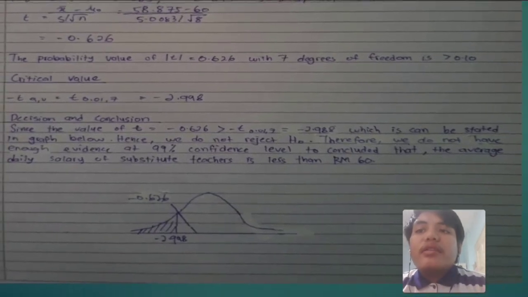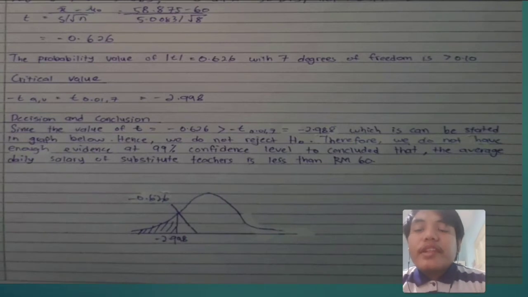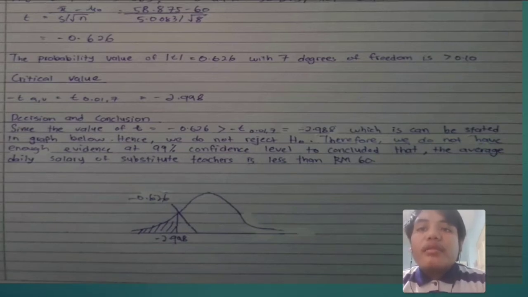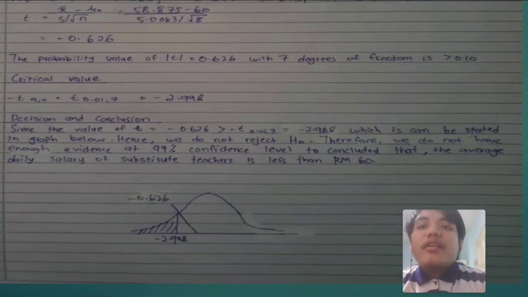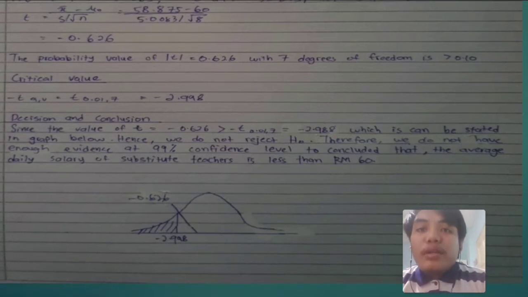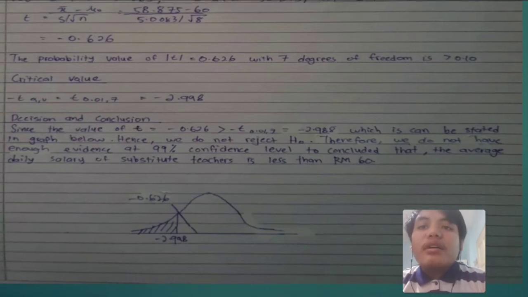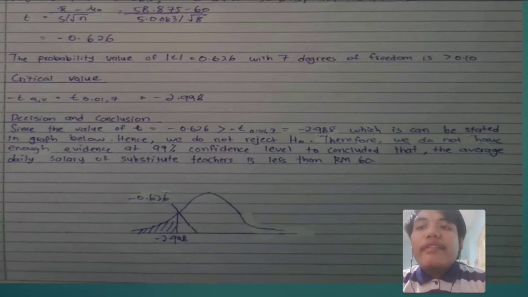So the decision and conclusion is, since the value of t equal to negative 0.626 is more than negative t 0.01,7 equal to negative 2.998, which can be stated in the graph below, hence we do not reject H null. Therefore, we do not have enough evidence at 99% confidence level to conclude that the average daily salary of a substitute teacher is less than RM60.